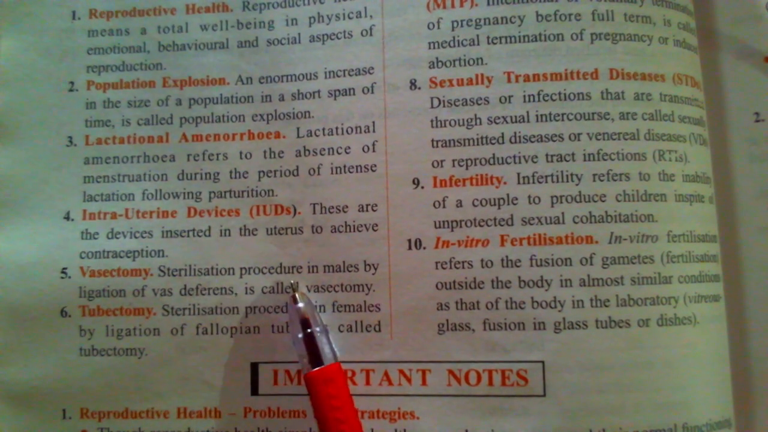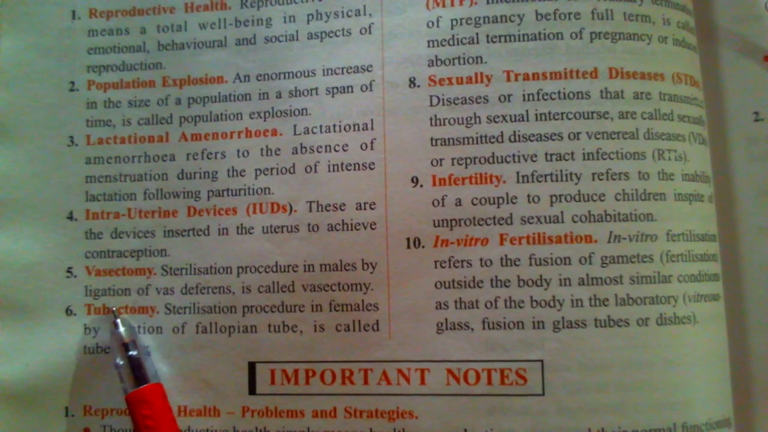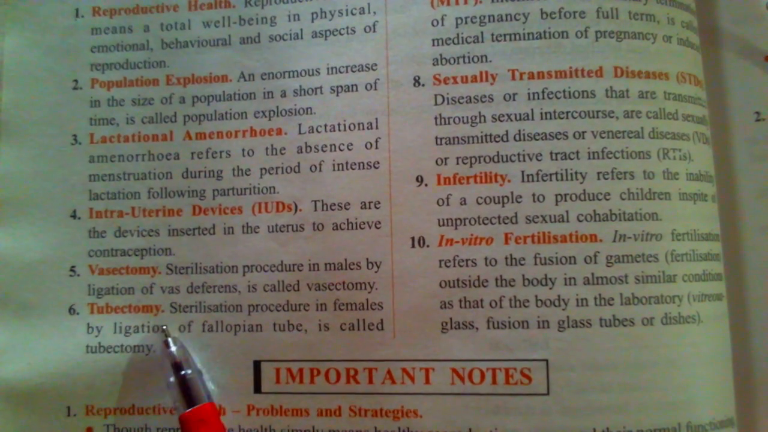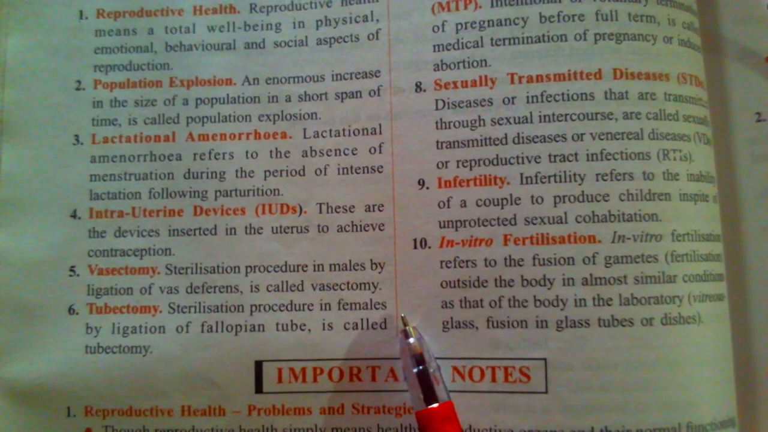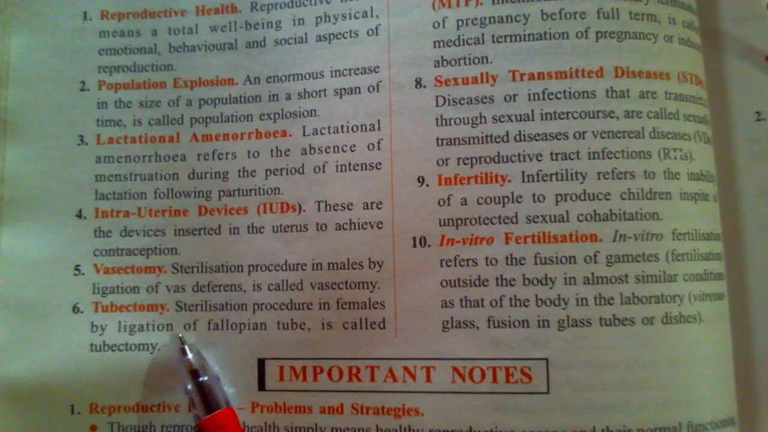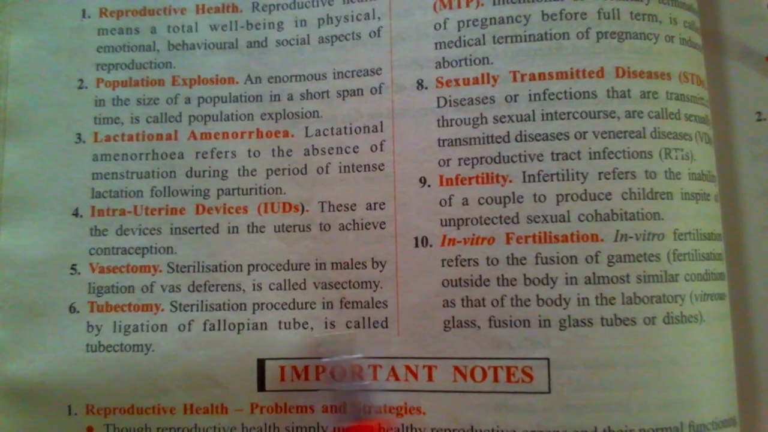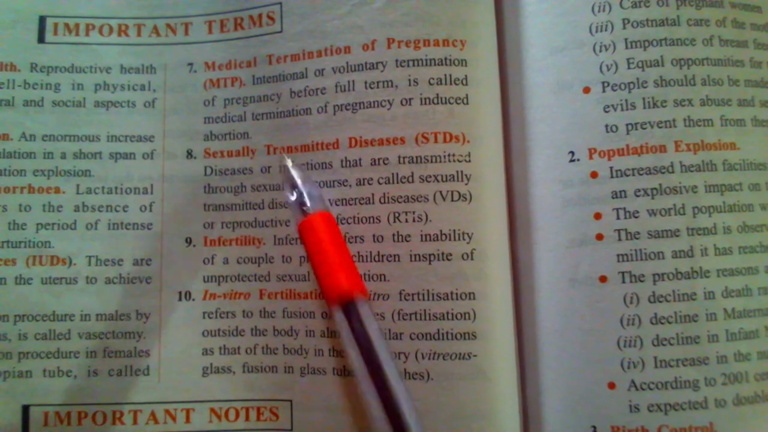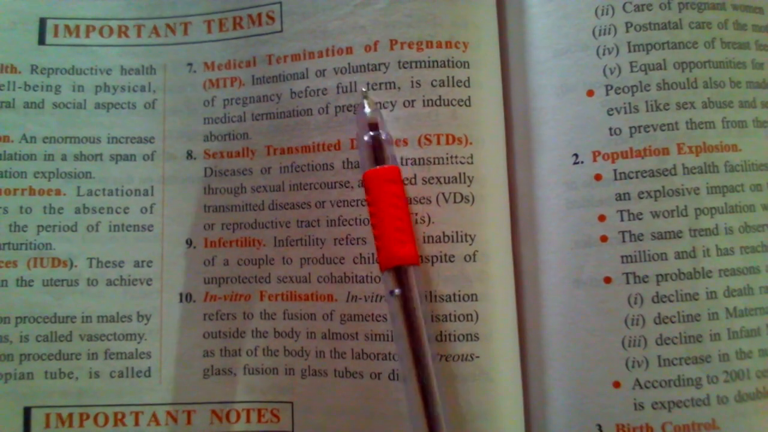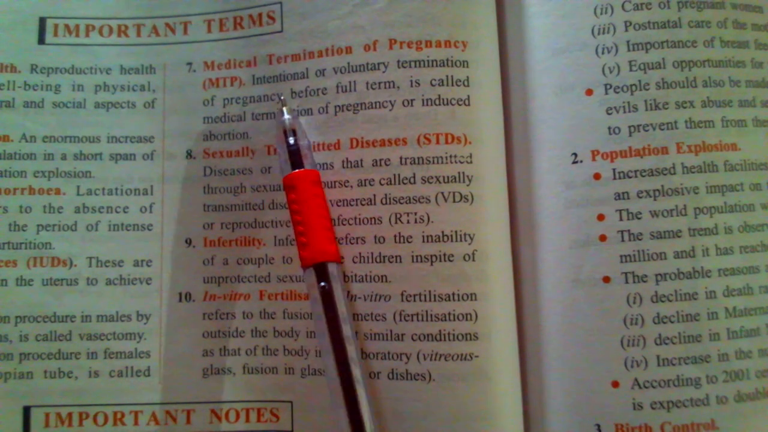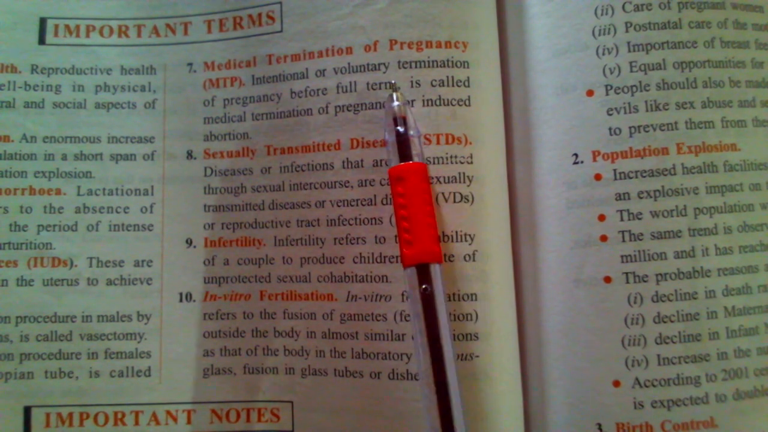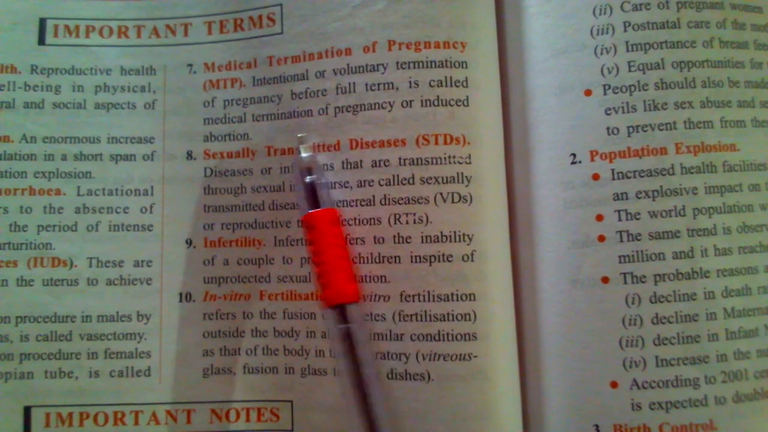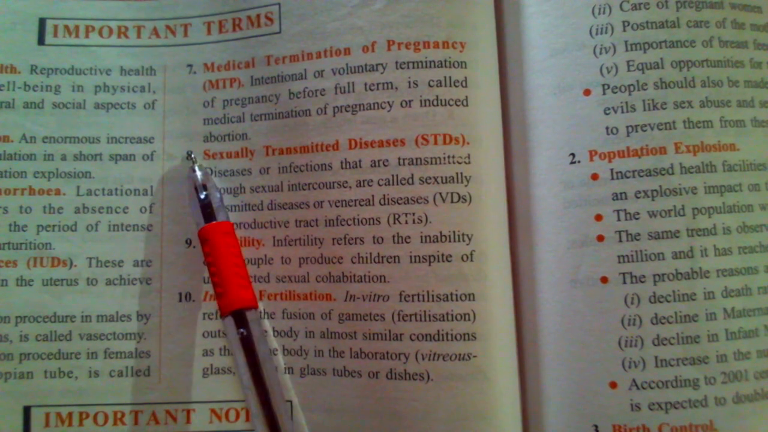Vasectomy. Sterilization procedure in males by ligation of vas deferens is called vasectomy. Tubectomy. Sterilization procedure in females by ligation of fallopian tube is called tubectomy. Medical termination of pregnancy, MTP. Intentional or voluntary termination of pregnancy before full term is called medical termination of pregnancy or induced abortion.